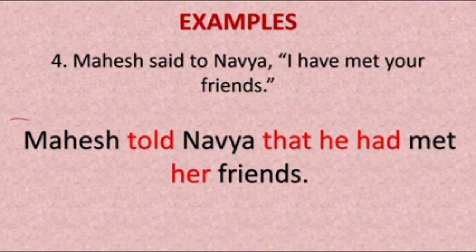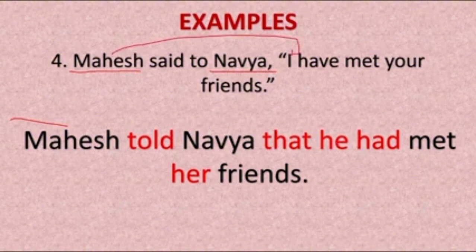See here Mahesh. So Mahesh again a male, Navya a female. So here I means Mahesh. Mahesh met your friends. That means మహేష్ నవ్యతో చెప్తున్నాడు నేను మీ ఫ్రెండ్స్ని కలుస్తున్నాను అని. That means Mahesh is going to meet Navya's friends, so here your reflects Navya. That means we change I into he.